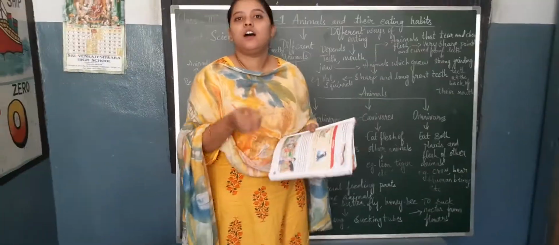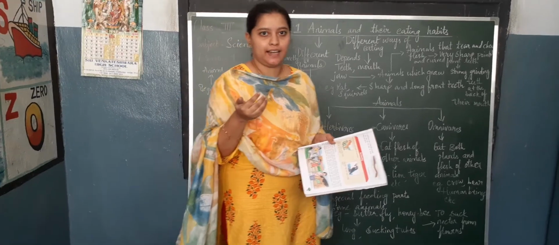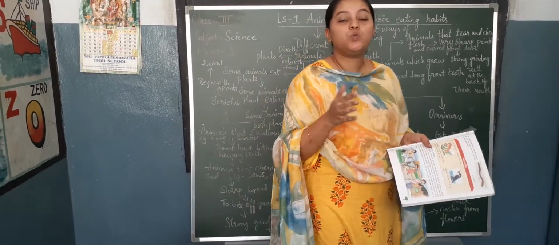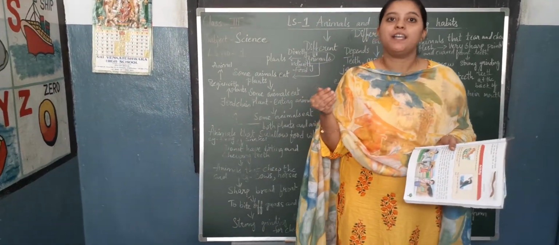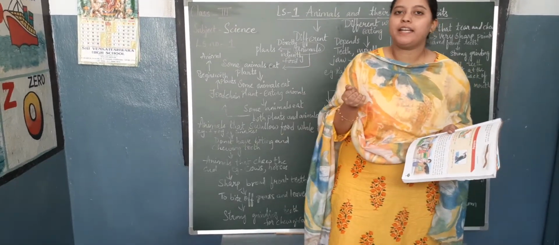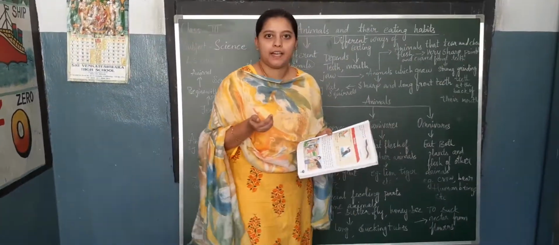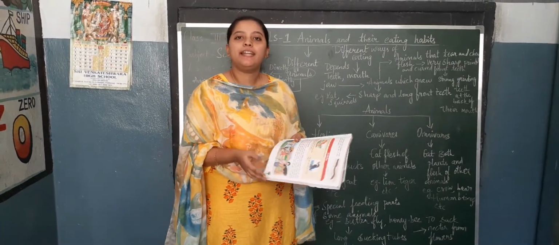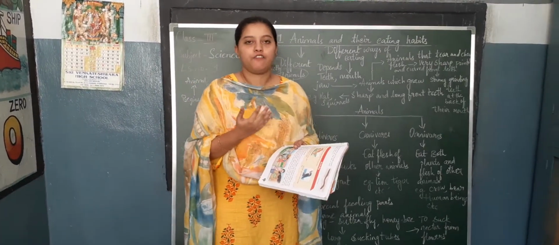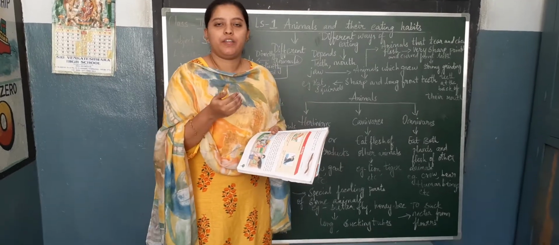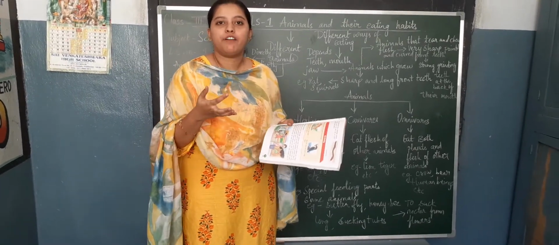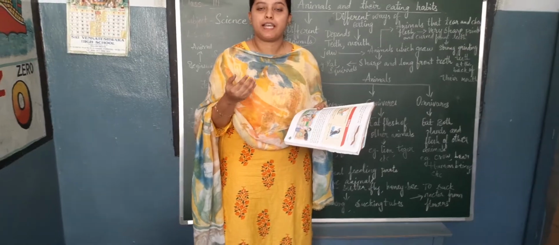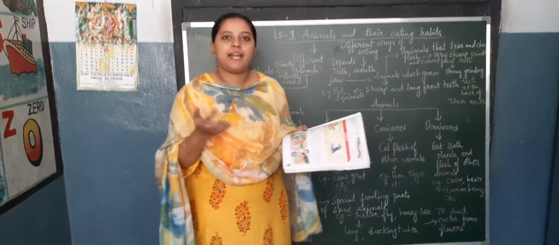Like suppose, I have told you all in second class that animals which live in farms are called domestic animals. Domestic animals are very useful for us, children, so we must take care of them. We must give whatever food we are providing for them. We must every day provide it in separate vessels.